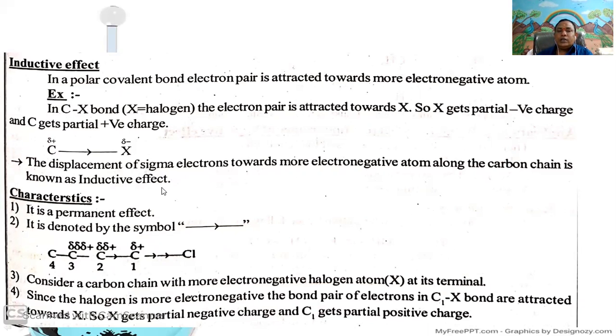The main characteristics of the inductive effect: first, it is a permanent effect.